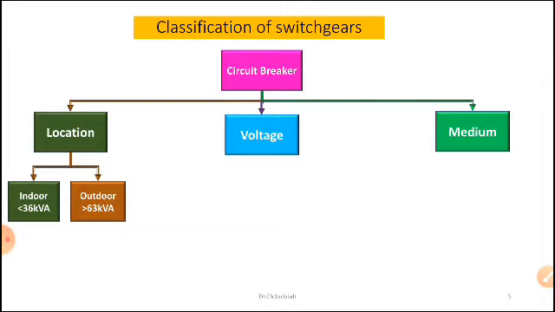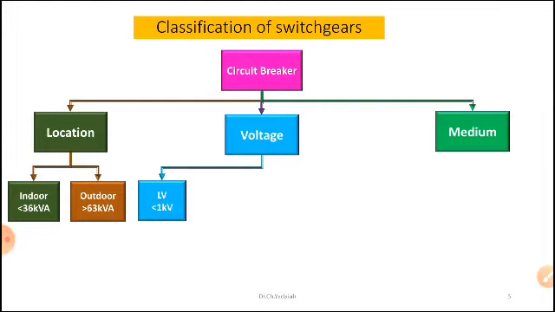More than 36 and up to 63 kV, I can use an outdoor. So greater than 63 kV, 130 kV, 220 kV, 400 kV, 765 kV, these breakers can be used in substation yards. Okay, so this is based on the location, dear students.